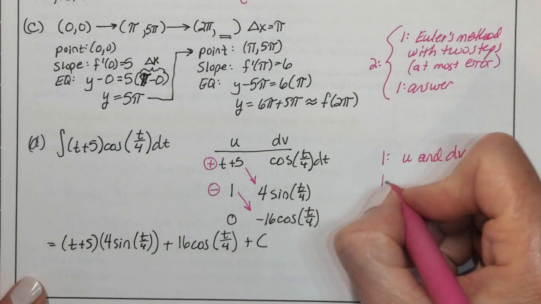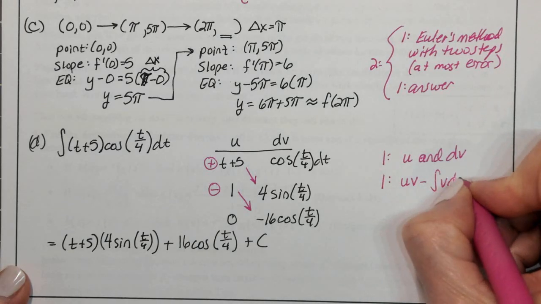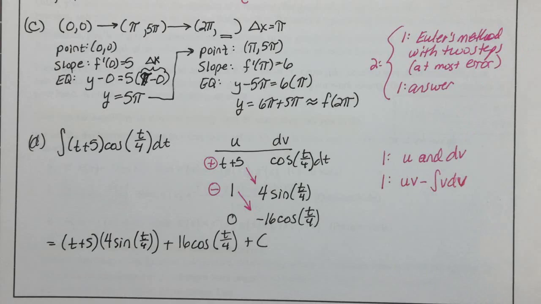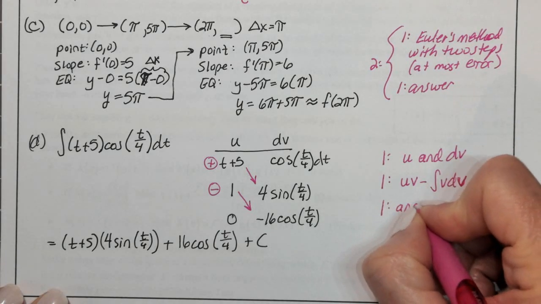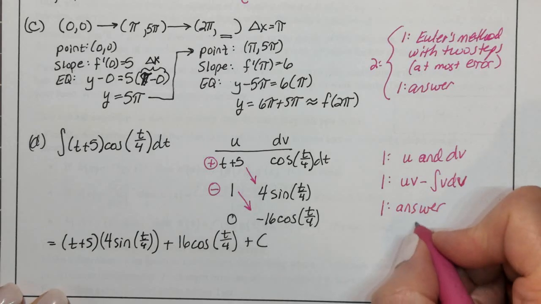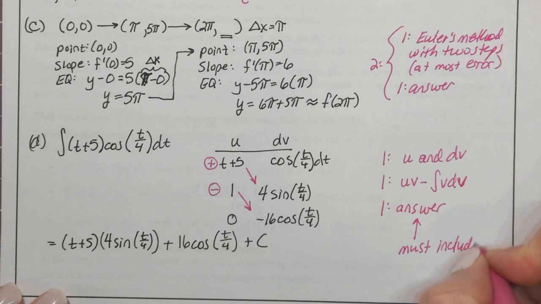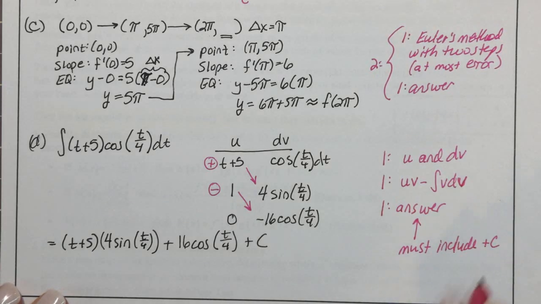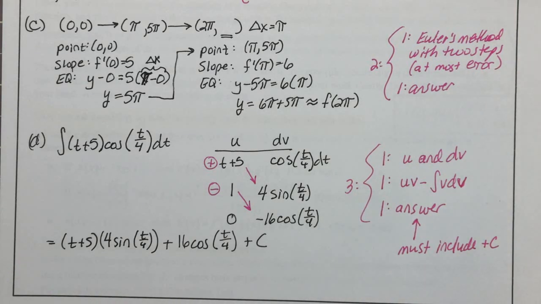All right. The next part was for knowing what to do with the u and dv. Did you know to multiply like this? Did you know to put it together like this? And then the last part was for the answer. They made a note. To get the answer point, you must include the constant of integration to get that answer point. So that was worth 3 points. So that was the 2024 FRQ on this topic.